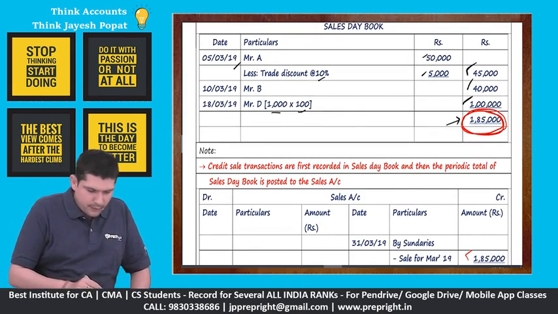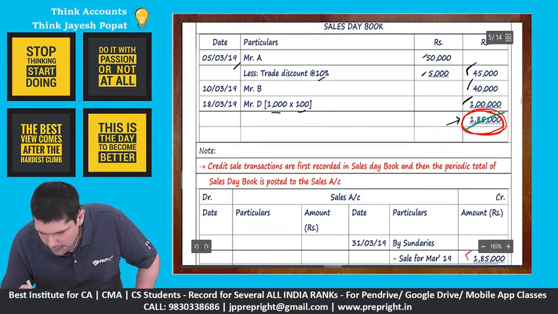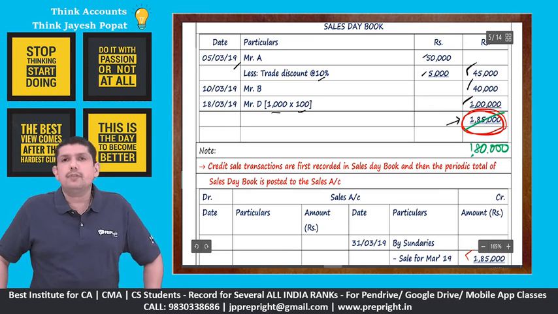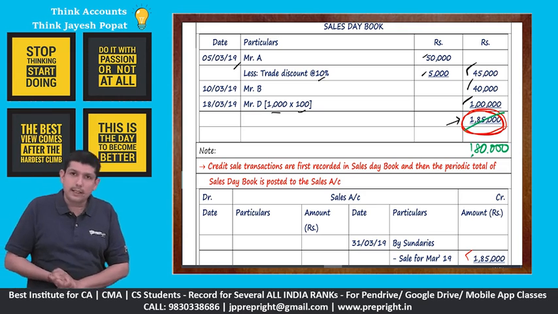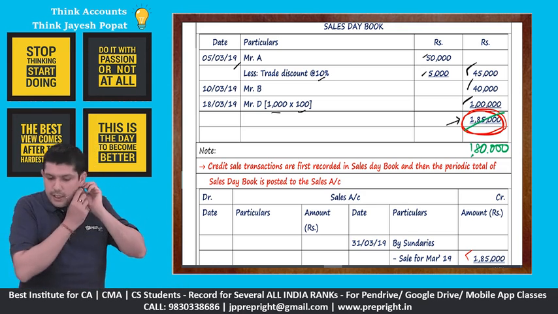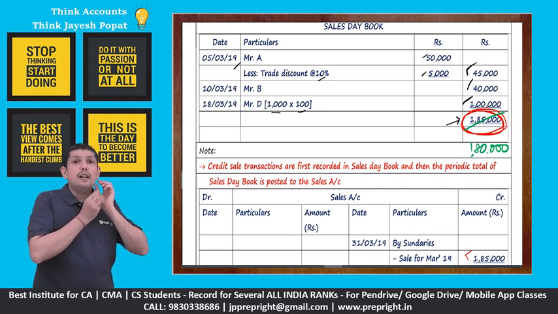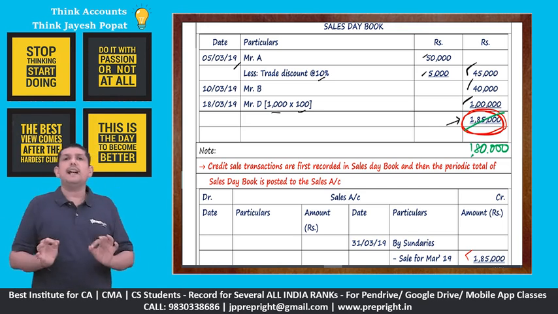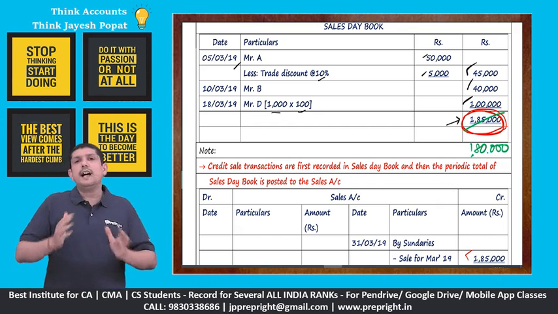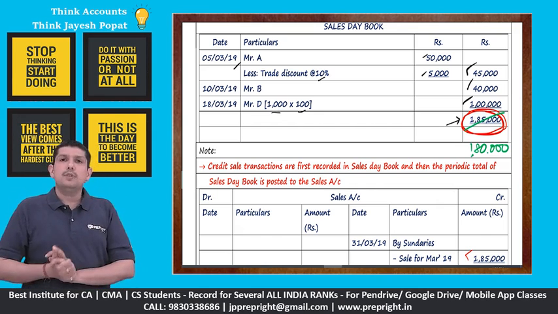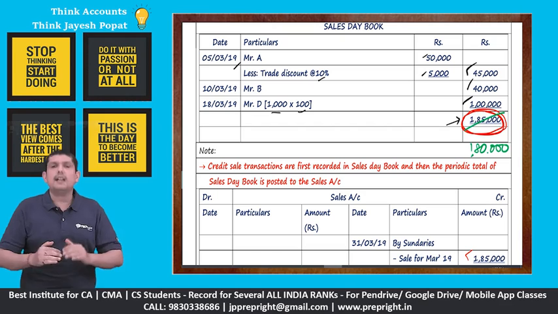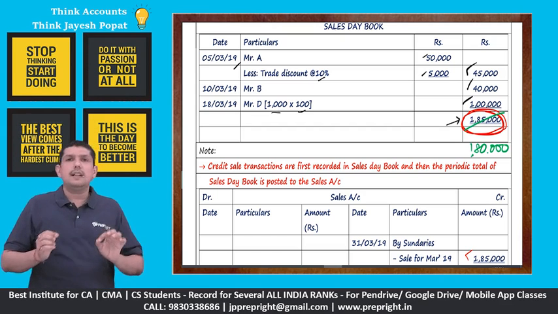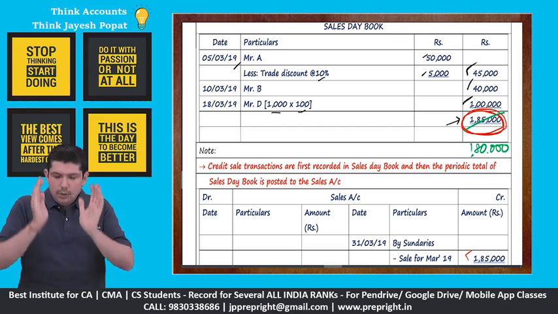So instead of 185, we have totaled it at 180, right? Instead of totaling it at 185, we have totaled it short by 5,000, so the total is 180. Now, my question to all of you is whether this is a single-sided error or a double-sided error. Please identify. If you are able to do this, our journey for rectification of errors will be absolutely smooth. Whether this error, our sales day book is undercast by rupees 5,000, is a double-sided error or a single-sided error, right? You look at the flow of entries.